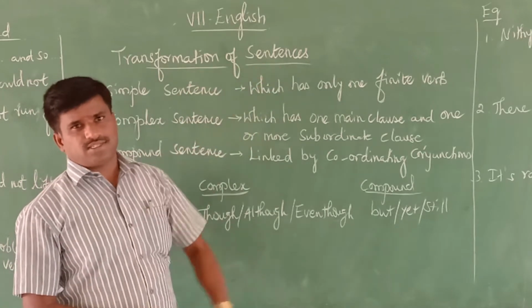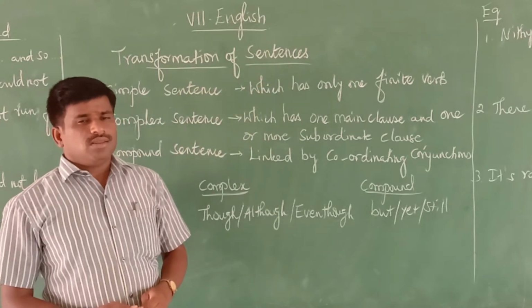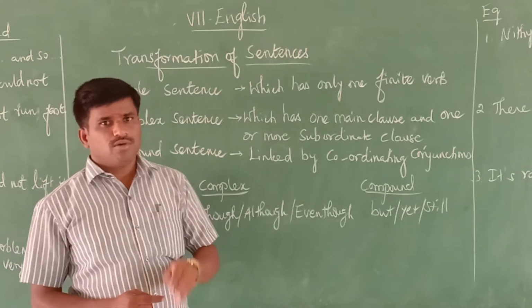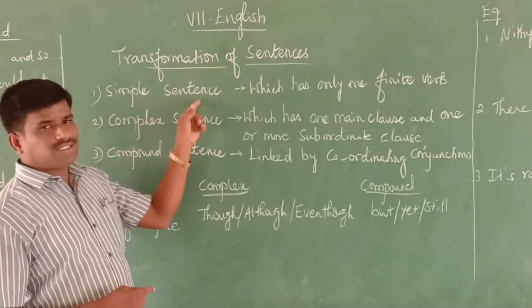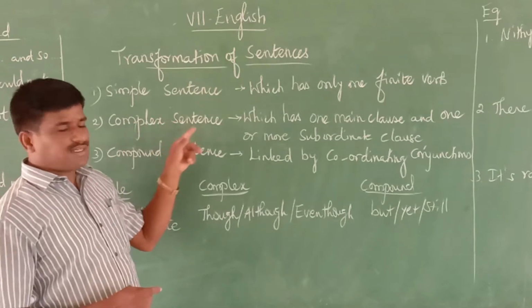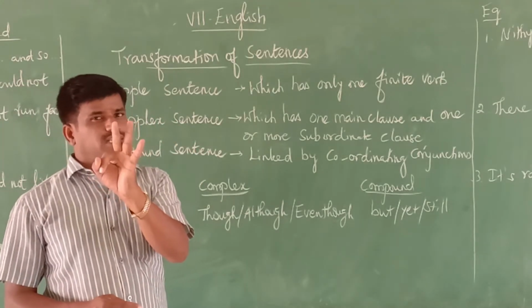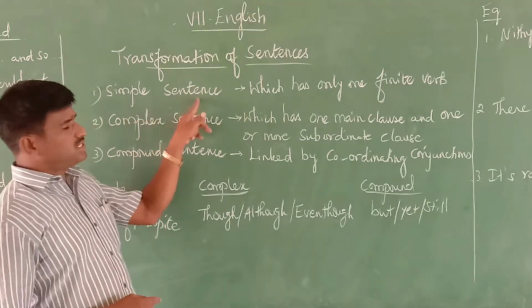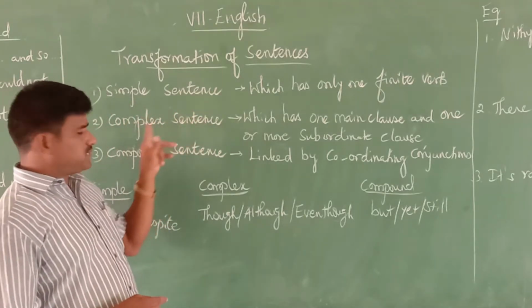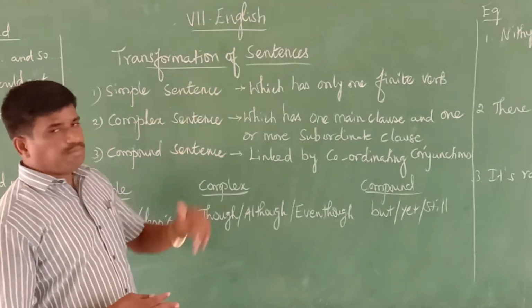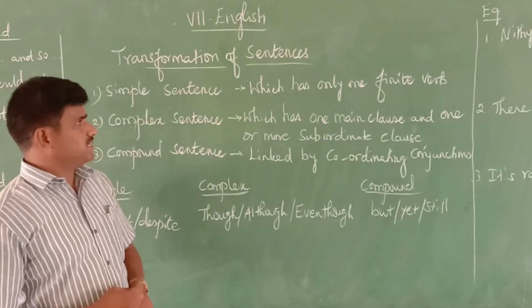Transformation of sentences. The transformation of sentences has 3 types. What are they? Simple sentence, complex sentence, and compound sentence. These are the 3 types of transformation that take place in a sentence. One is called simple, the next complex, and the third compound. Let's see what simple, complex and compound sentences are.